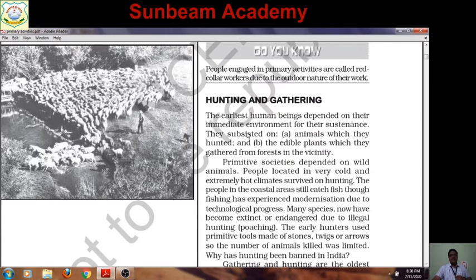So they subsisted on animals which they hunted, and on edible plants, the plants that could be used for food and drink. On these two things their life was going on, but the society was primitive.